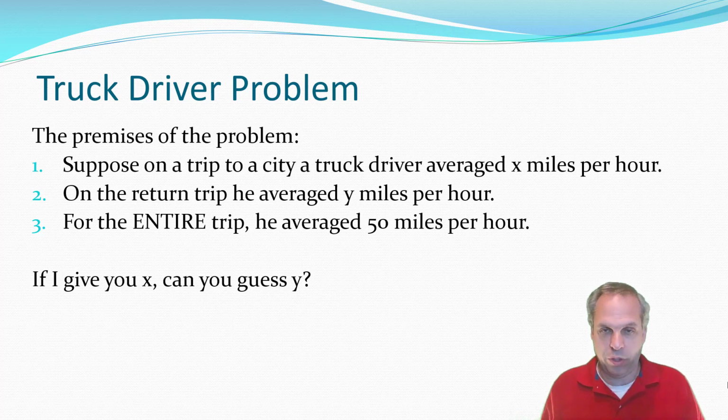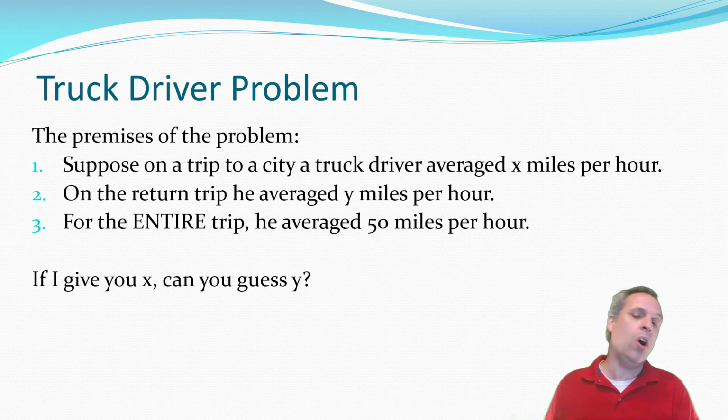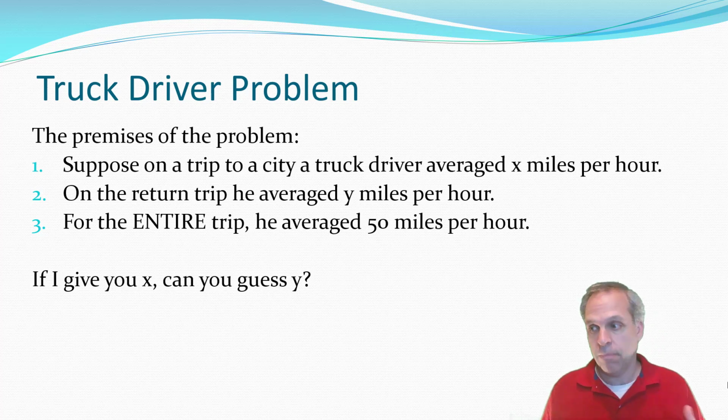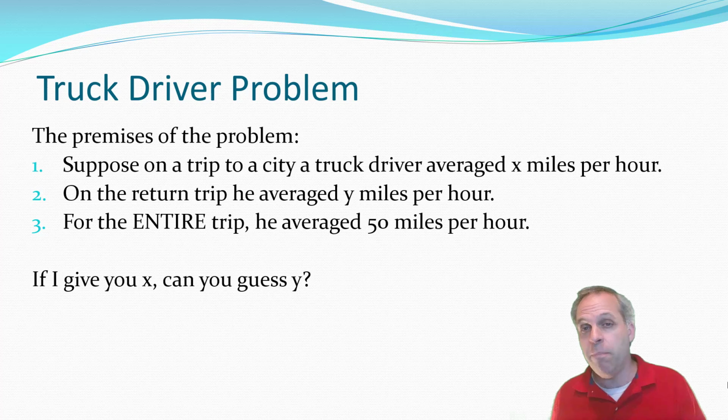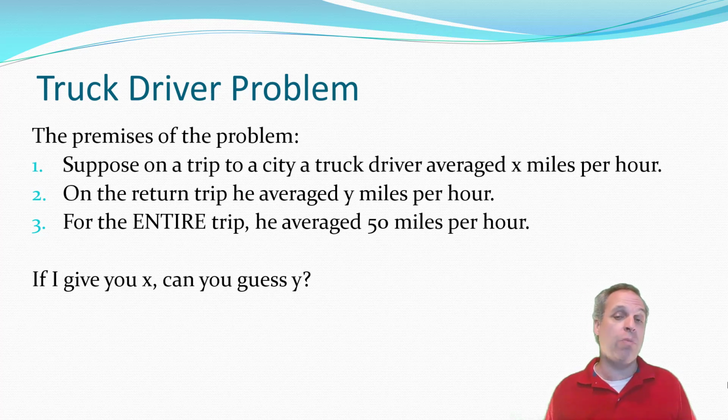Now, the first guess I usually say is, hey, what if he went to the city at a rate of 50 miles per hour? What speed should he come back at? So overall, he averages 50 miles per hour. Eventually, someone is brave and will say 50 miles per hour. And that's right. That's actually the correct answer. But if he travels from the warehouse to the city at 40 miles per hour, and he wants the overall speed to be 50 miles per hour, his speed back is not 60. It has to be more. I'm going to show you why, and that will introduce one of our new limits.